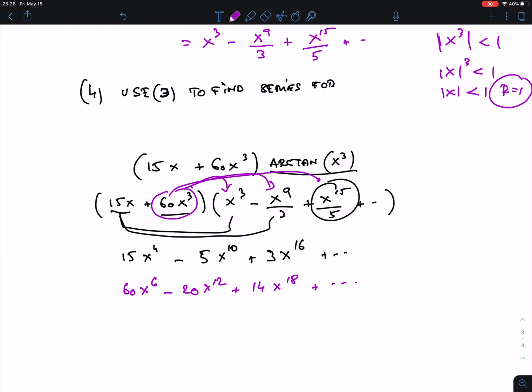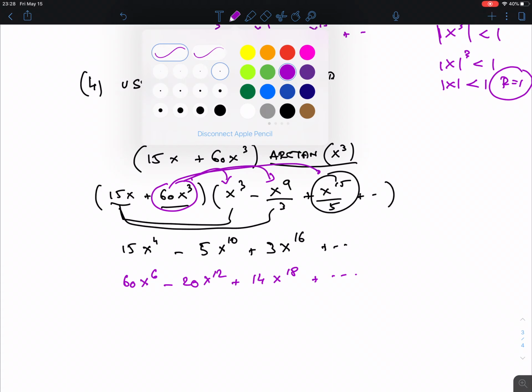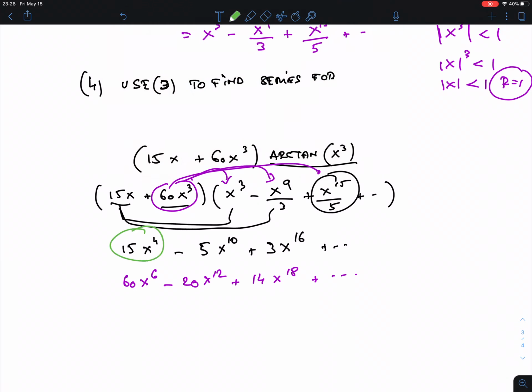Now if I ask for the first 3 non-zero terms, be careful, sometimes you can have like terms. In this case, actually, there were no like terms, but normally there are like terms. So you have to first put them together and then look for the first 3 non-zero degrees. So here, of course, the first 3 non-zero degrees would be, I'll do it in green, the 4th degree, the 6th degree, and the 10th degree.